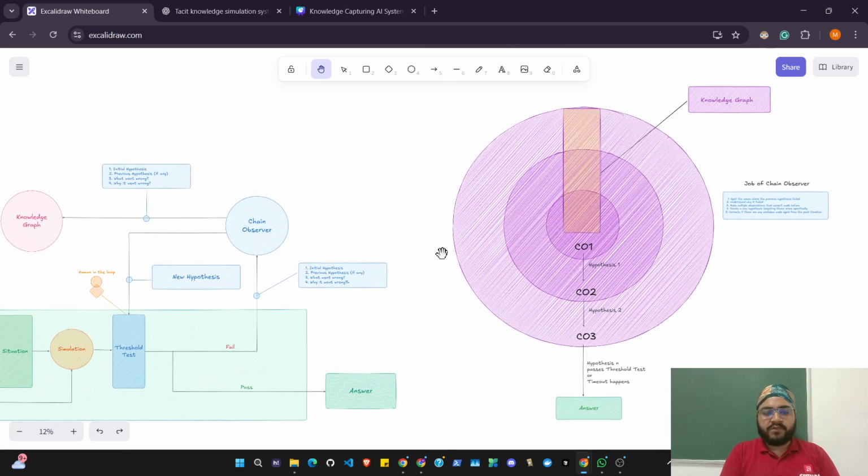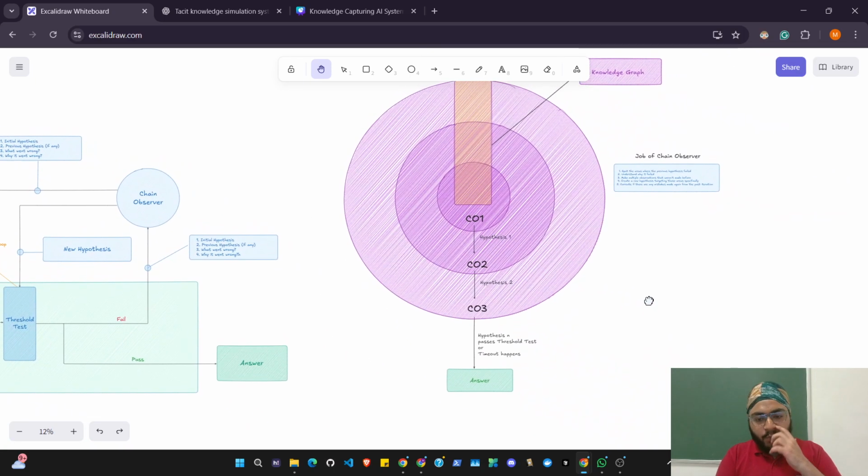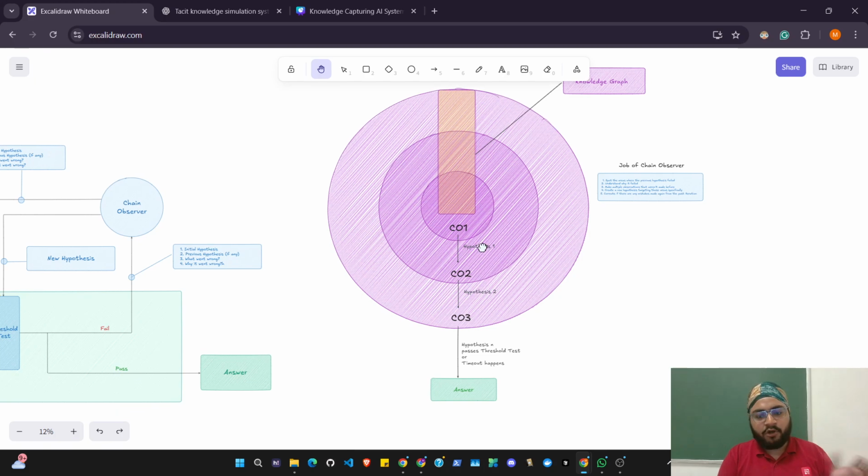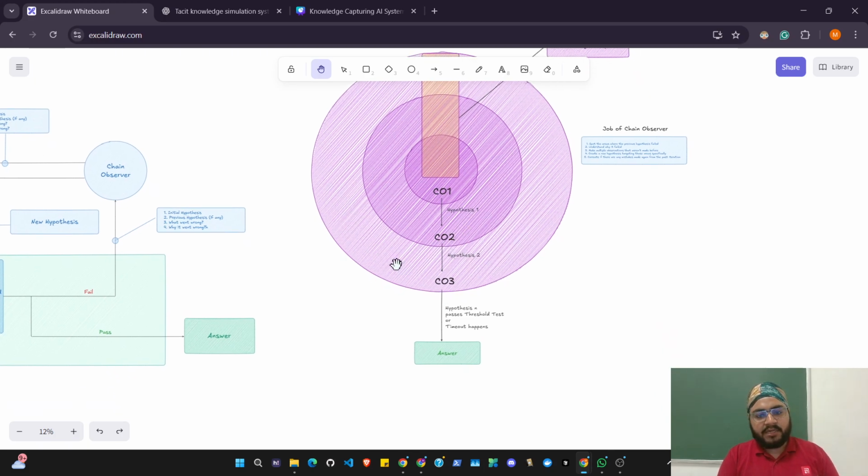Now, here's how the chain observer works. The first observer failed and created a new hypothesis. Then the second observer has the data from the previous observer: why it failed, what the initial hypothesis was, the observations made, all of that. Now this has failed again.